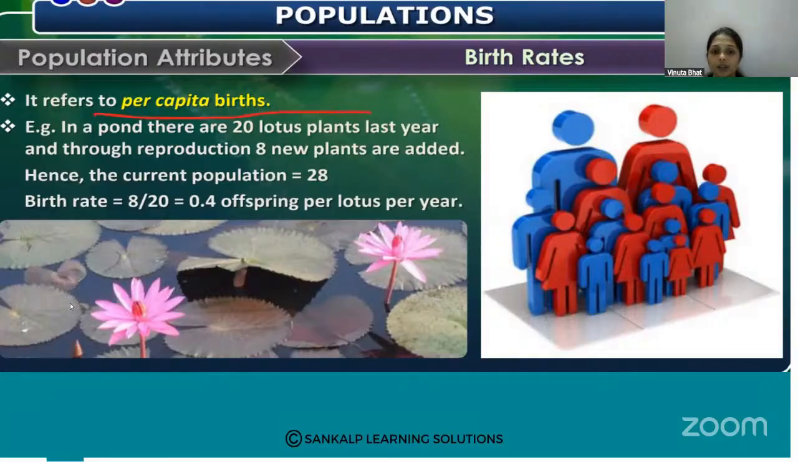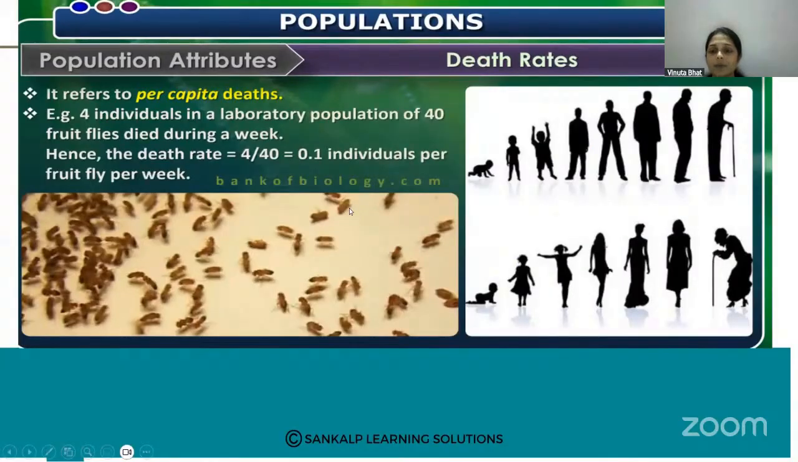So this is the first attribute of the population. Then the second one, death rate. The population has a death rate, which refers to per capita deaths. For example, 4 individuals in a laboratory population of 40 fruit flies died during a week. Hence, the death rate is 4 by 40, that is 0.1 individual per fruit fly per week.